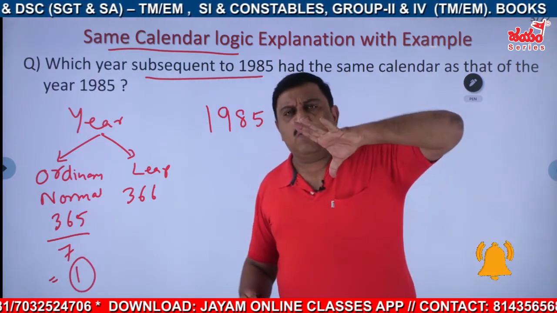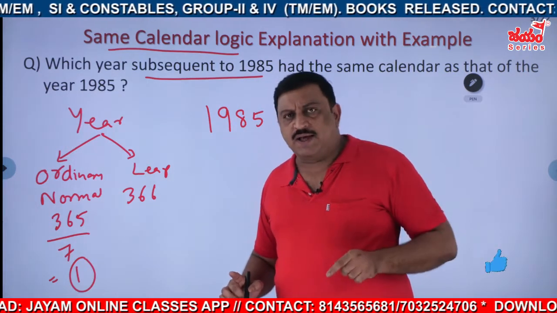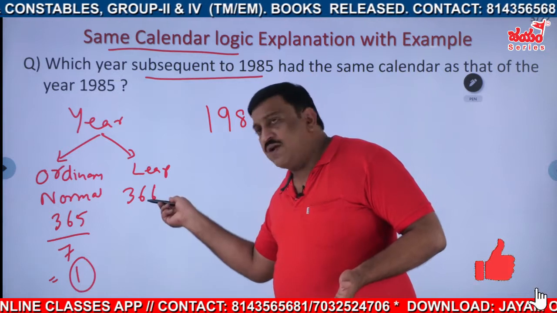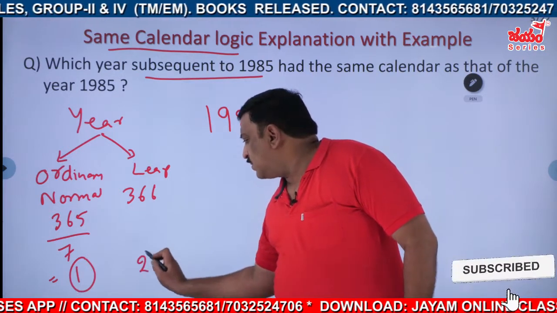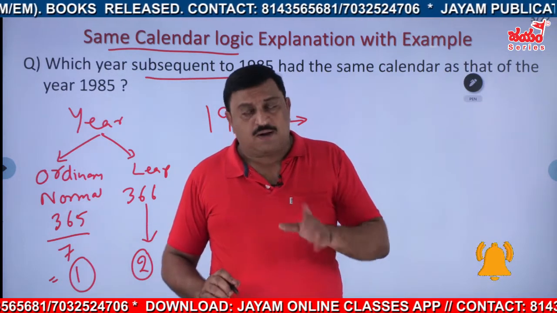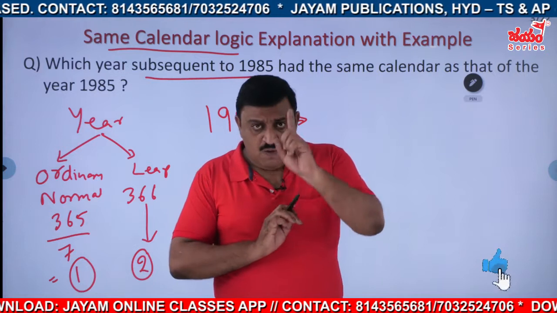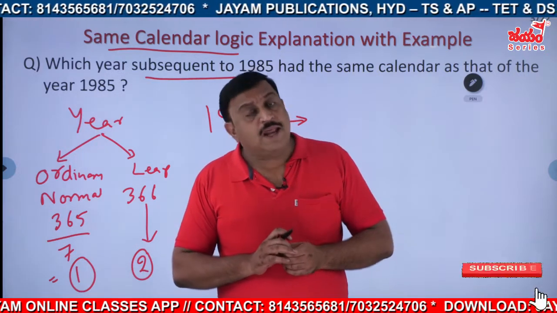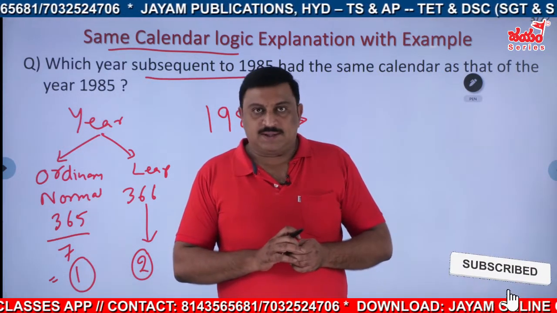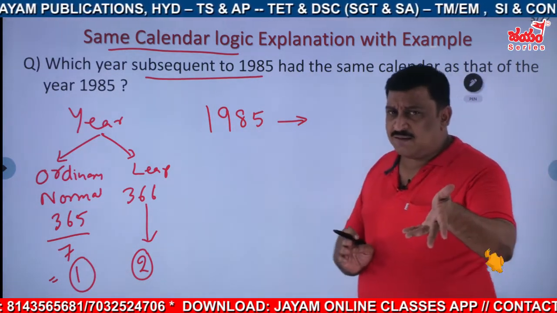Whatever weeks are completed, the remaining is only 1 odd day. And in a leap year there is an extra day, which means 2 odd days. So make sure that odd days in an ordinary or normal year will be 1 odd day, and for a leap year it is 2 odd days, right?